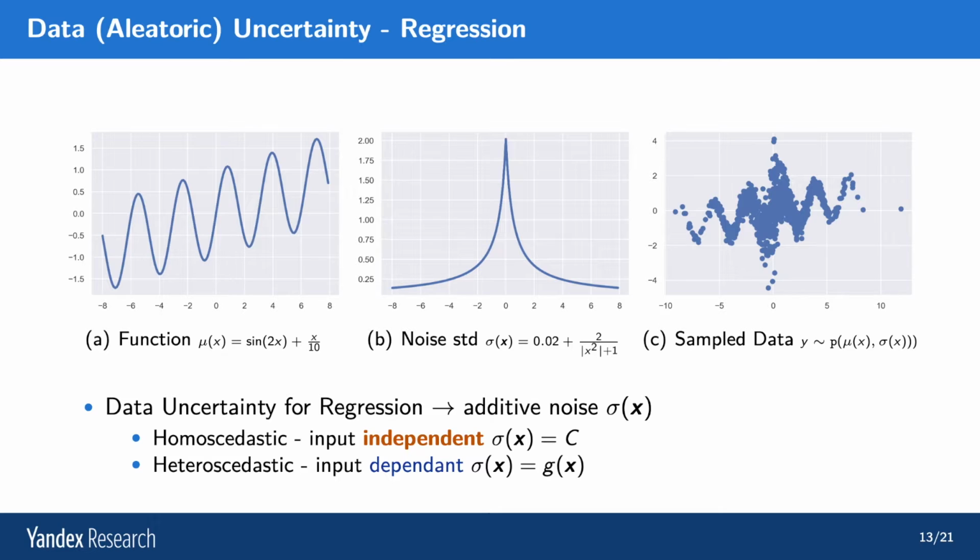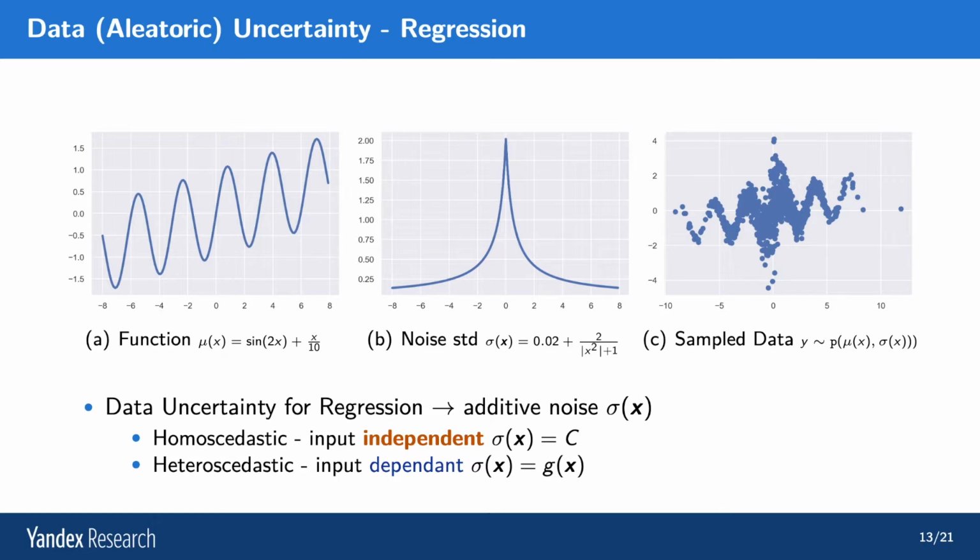Now for regression, it takes the form of additive noise. So let's say you have some underlying function you're modeling, for example, sin 2x plus x over 10. Then we add to this underlying function zero mean Gaussian noise with a standard deviation which is a function of x, as defined in image B. So sigma(x) equals 0.02 plus 2 over modulus of x squared plus 1. So this defines the true level of noise.